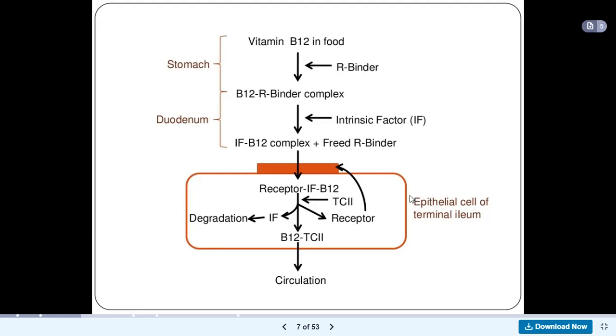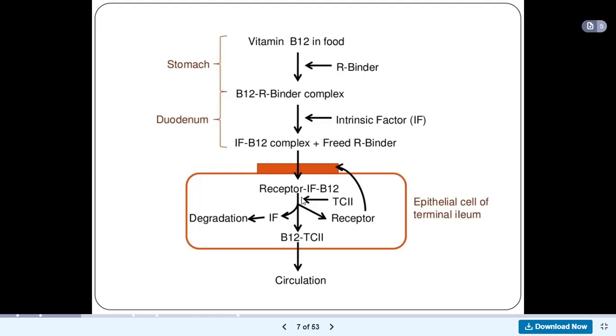But then in the epithelial cells of the terminal ileum, where absorption takes place, this intrinsic factor-vitamin B12 complex binds to a receptor on the epithelial cells of the terminal ileum. So we have a receptor with intrinsic factor-B12 complex bound together.